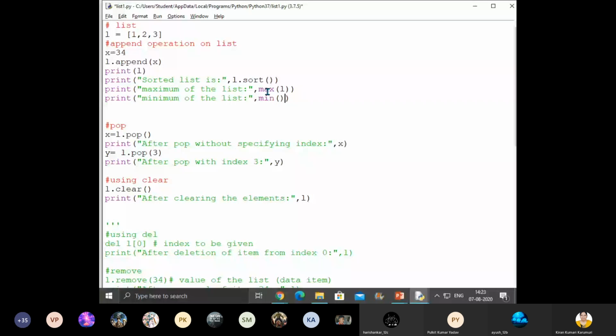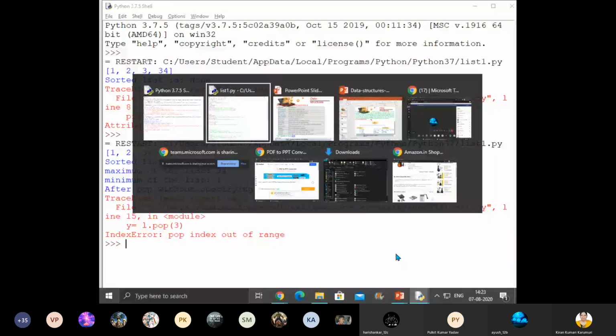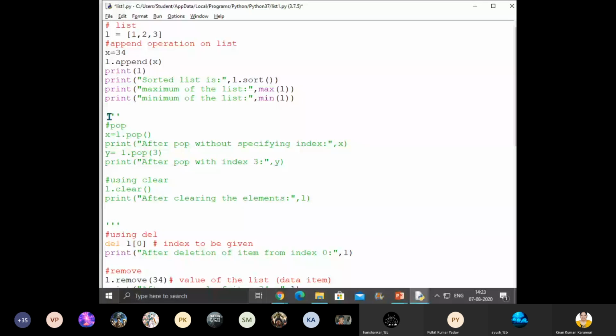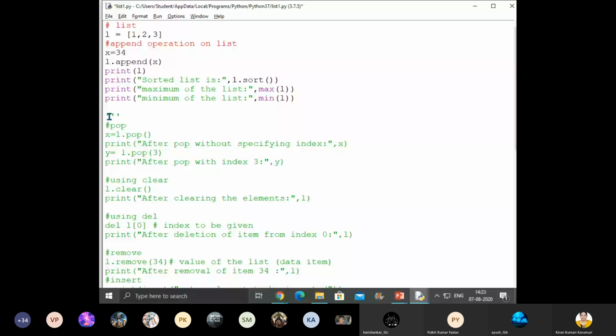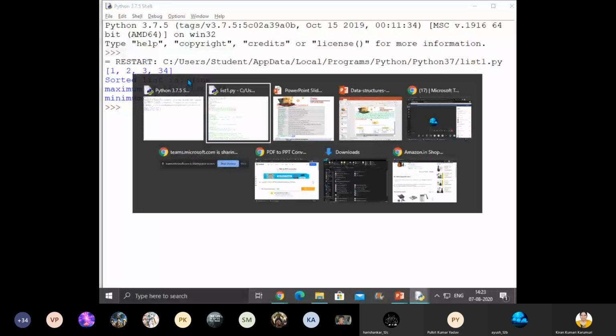Okay, children. So pop index out of range. Okay, that already we have done, right? This one executed and okay. Got it, children? So what is the maximum of the given list? 34. What is the minimum of the given list? 1. Sorted list is, wait.